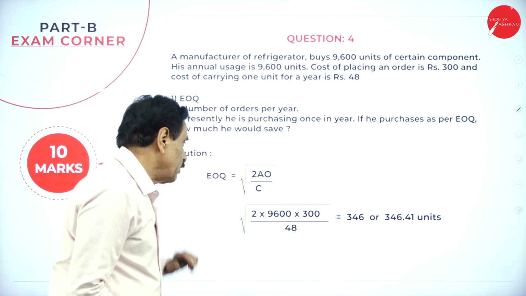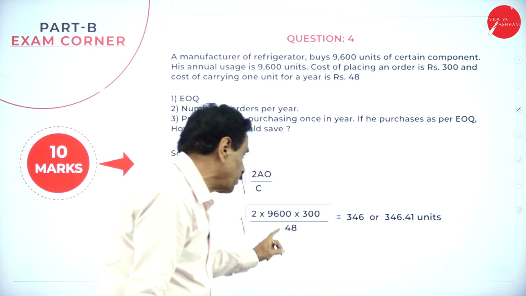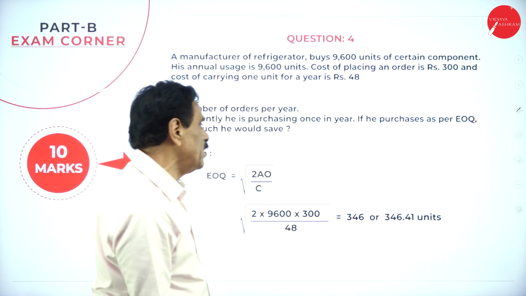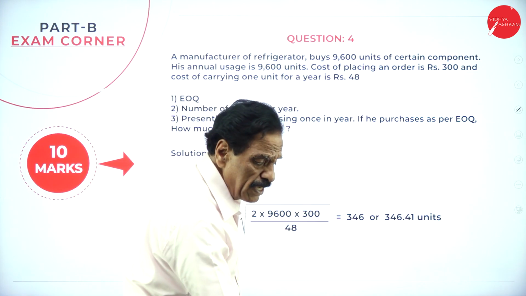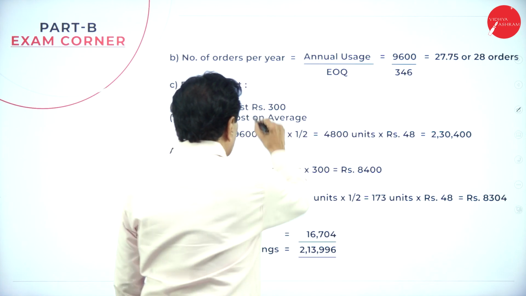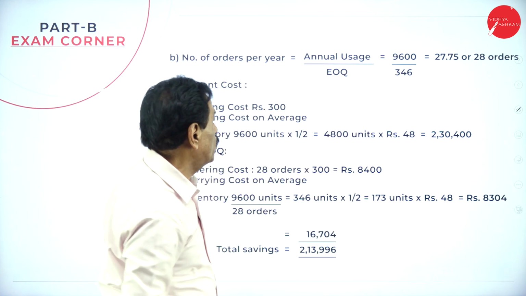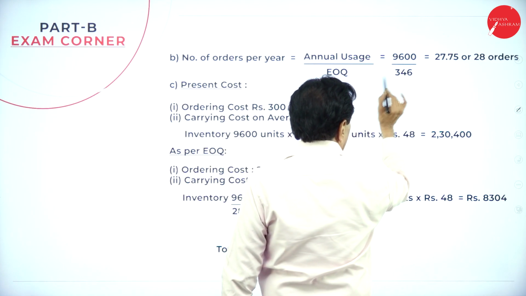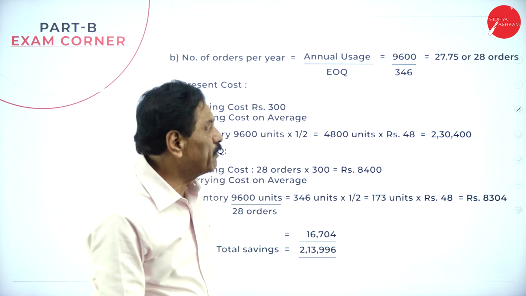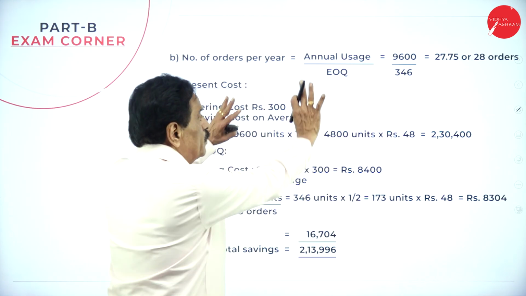So, EOQ is the square root of 2AO divided by C: 2 into 9,600 into 300 divided by 48. It will come to 346.1 units, or we say 346 economic order quantity. Then, number of orders per year is annual usage divided by EOQ, 9,600 divided by 346, which works out to 27.75, or 28 orders. So one side is over.